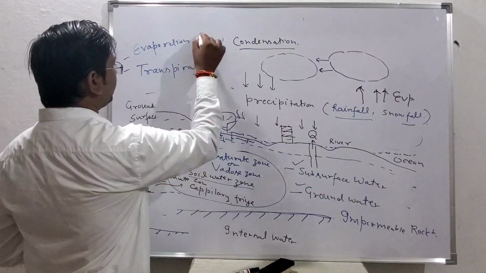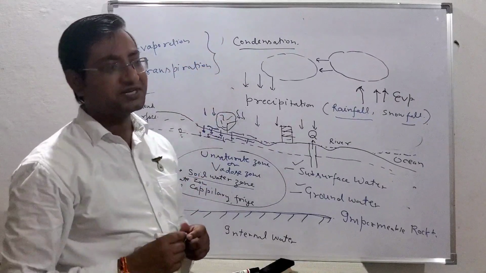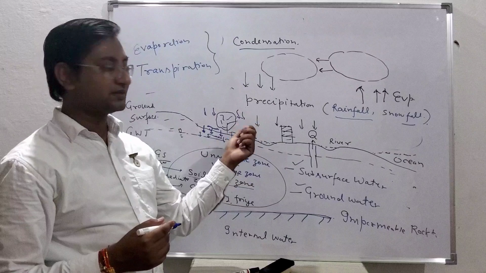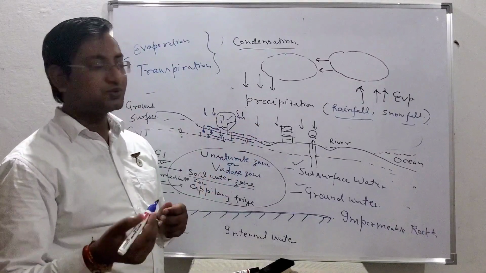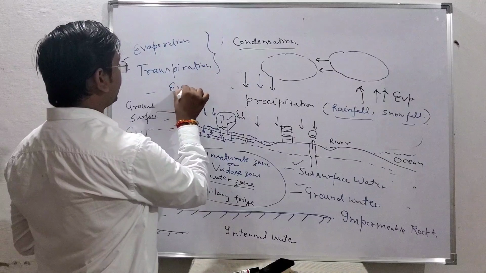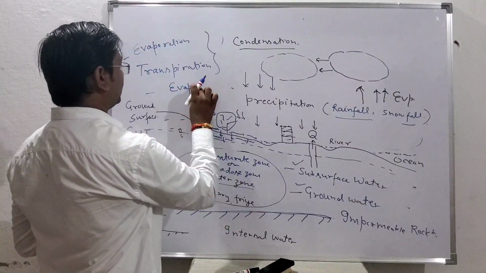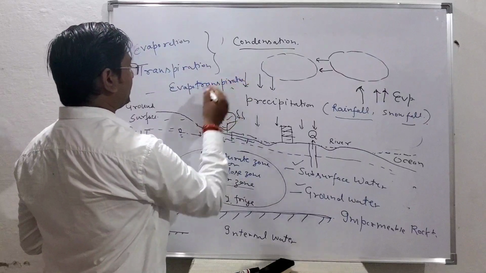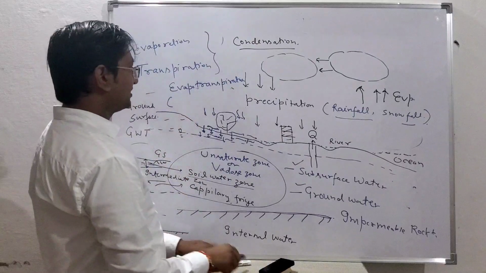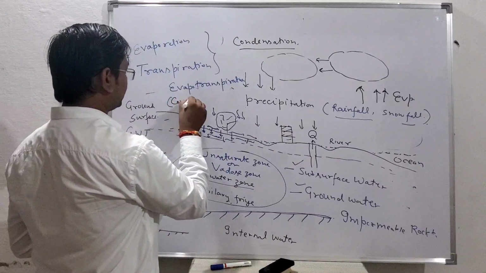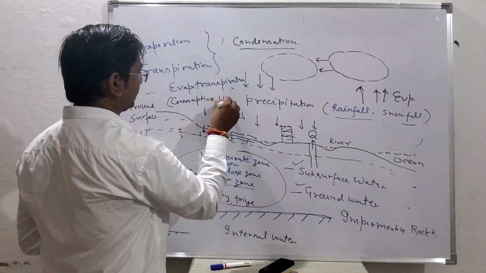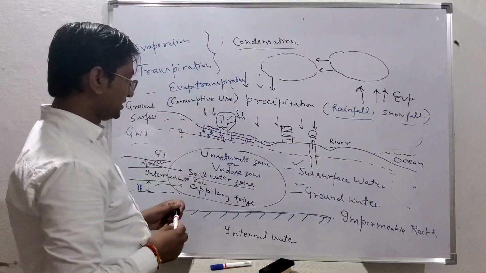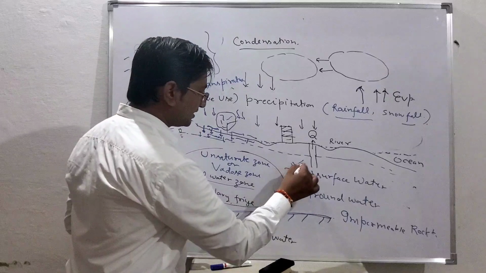Many times it is not easy to identify whether this water is getting evaporated directly from falling over the plant, or it is through the soil water zone. So we also combinedly use one term that is called evapotranspiration, or consumptive use.